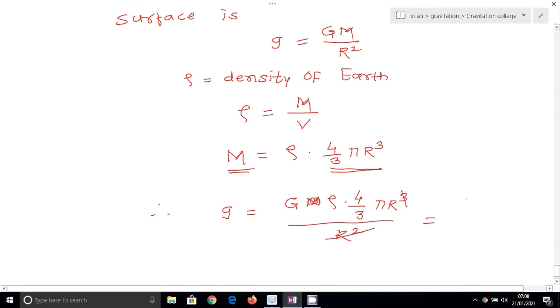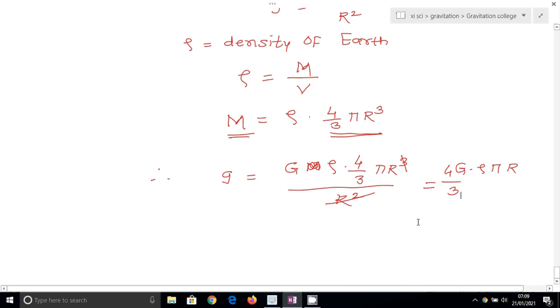So the formula for g in terms of density is 4 by 3 pi rho G into r. This is the formula for acceleration due to gravity on the earth's surface in terms of density, and this is equation number 1.